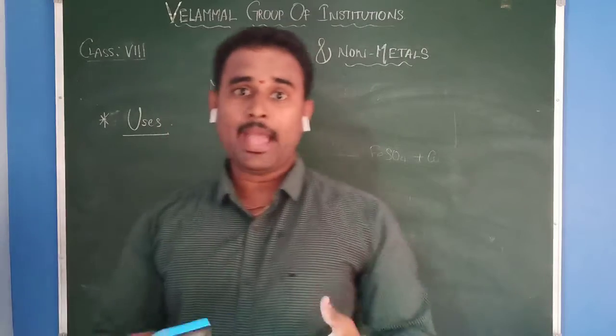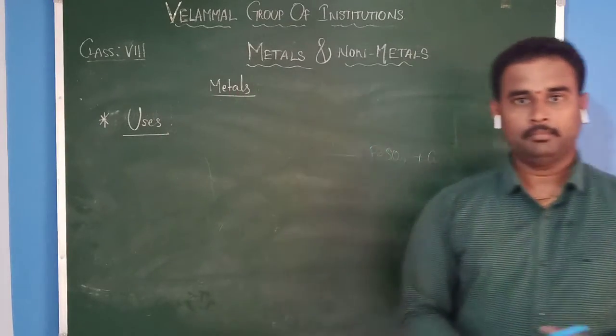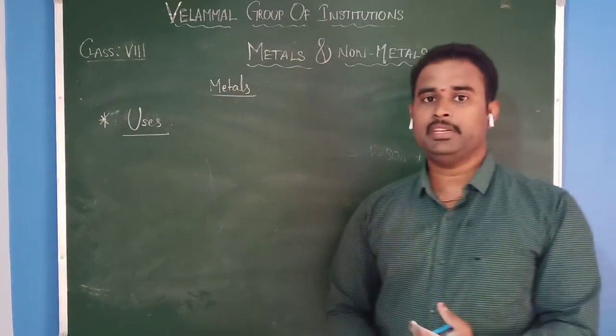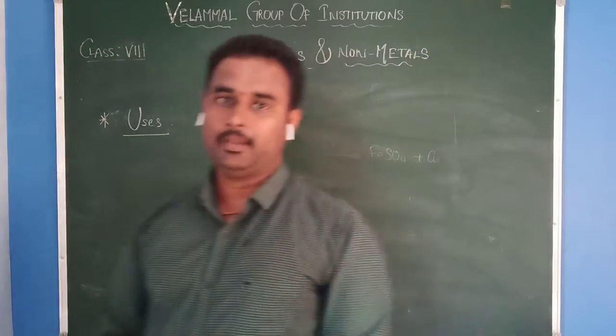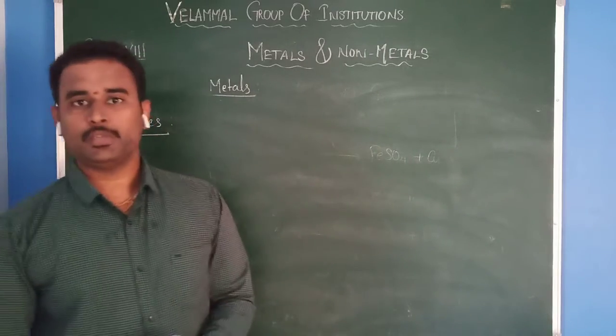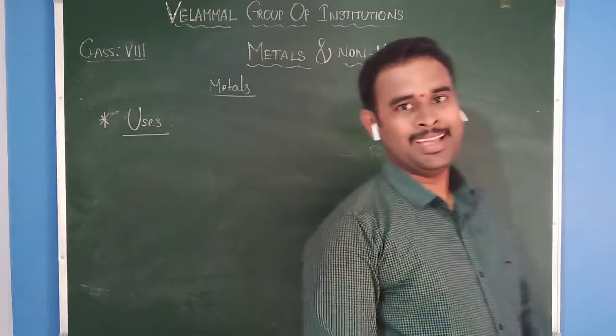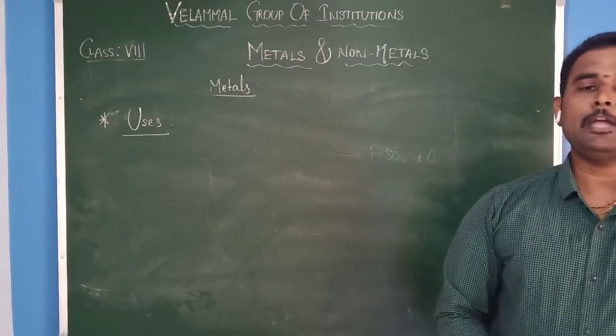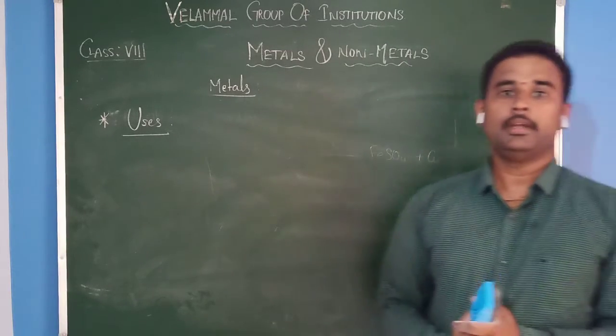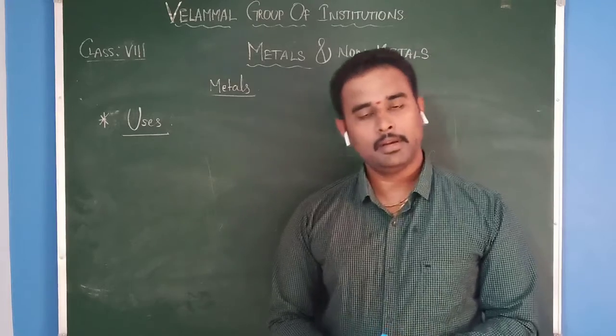Maybe we cannot have life without iron, because most industries are mainly based on iron. Copper wires we are using, aluminum wires we are using. Like this, different types of metals we are using for different purposes in our daily life.